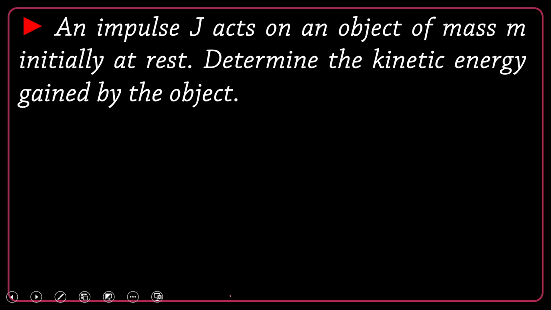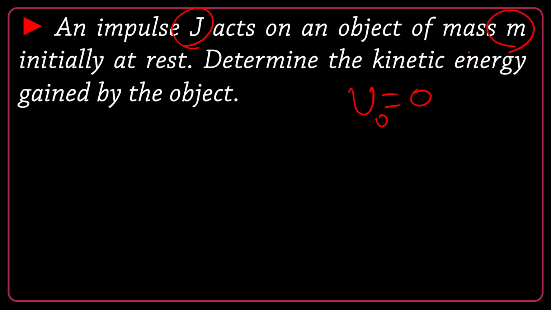Now let's consider this example. An impulse J acts on an object of mass m. It's a parametric question, initially at rest. So the initial speed is 0. Determine the kinetic energy gained by the object. Actually, I'm looking for kinetic energy, but based on the given parameters J and m. I'm going to use the previous formula and combine them.